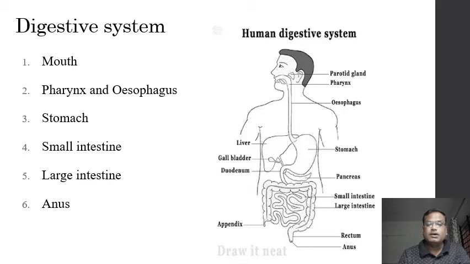So the mouth, which has tongue, teeth, etc., is the initial part of the alimentary canal. Then the pharynx is a small tube and a common passage for both the respiratory tract and the digestive tract.